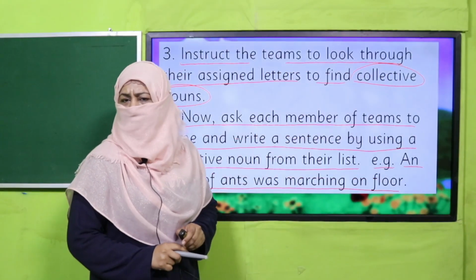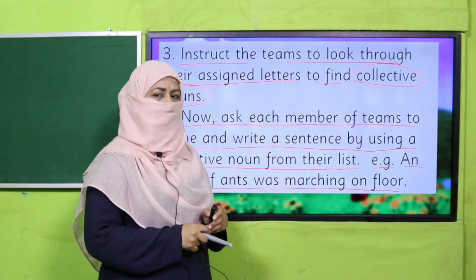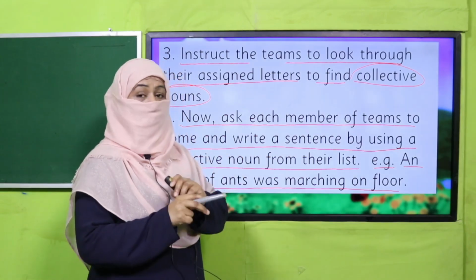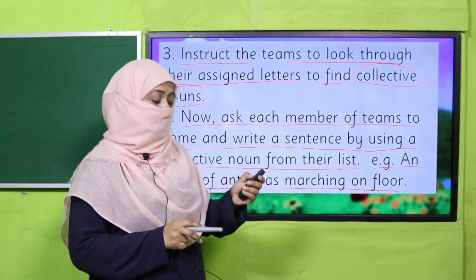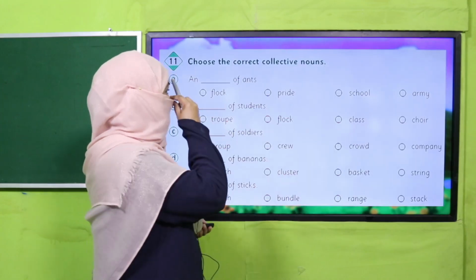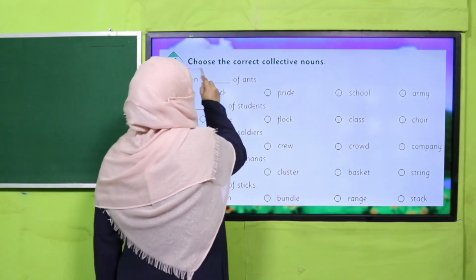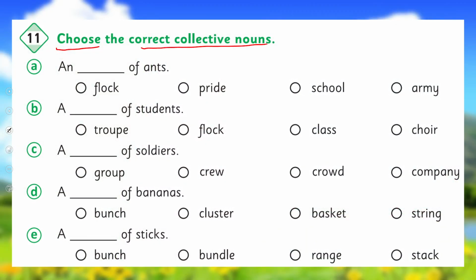Yes, my dear children, are you done with it? Very good. I know you enjoyed it a lot. Very nice. So all of you now settle down nicely because we are going to practice it from your book. You have to choose the correct collective noun. These are the sentences, and you have to select the correct collective noun to complete the sentence. Pause the video, complete this exercise in your book, and then come back.